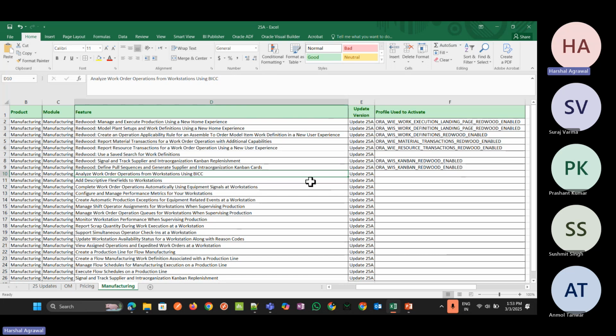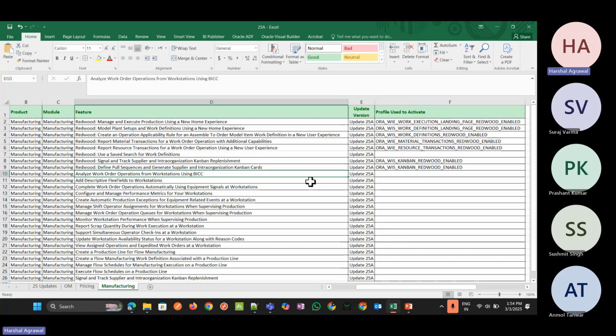Okay. The next feature is analyze work order operation from workstation using BICC. Here, BICC is the Oracle Business Intelligence Cloud Connector, which is used to extract data in view objects from the Oracle application instance to your data warehouse or to a third-party reporting tool. With this, we can analyze the real-time transactional data for work order operations executed at the workstation and generate custom reports.